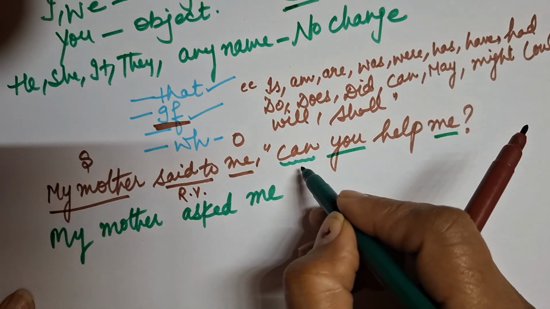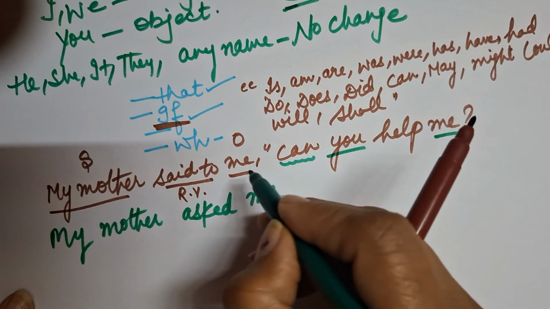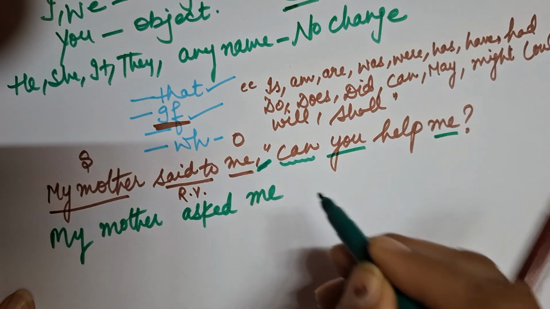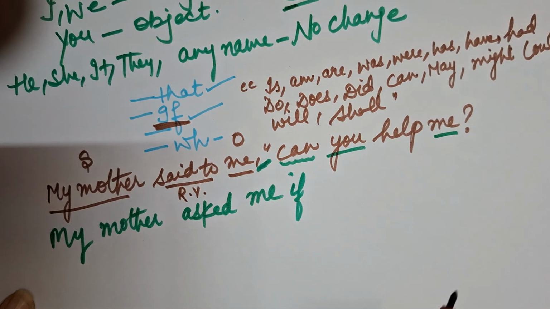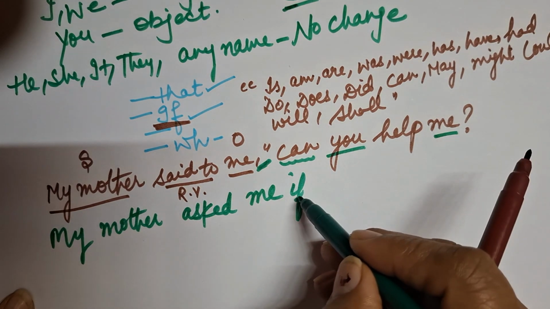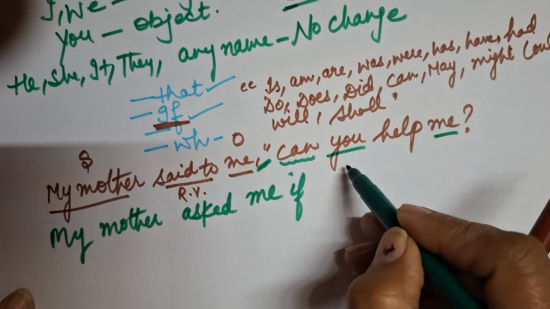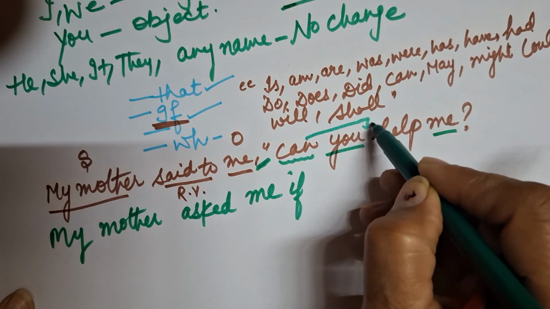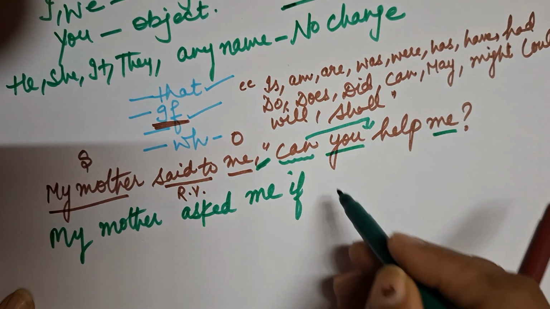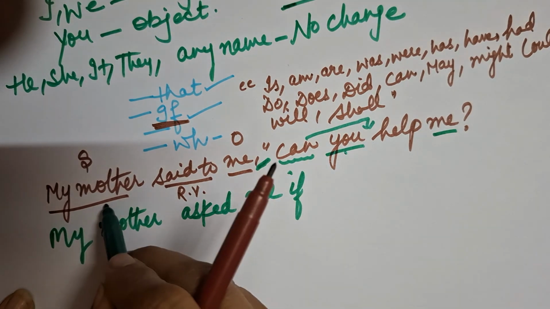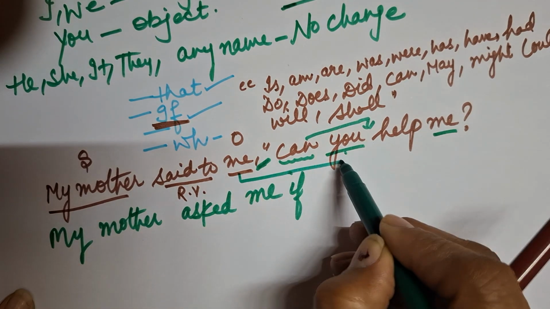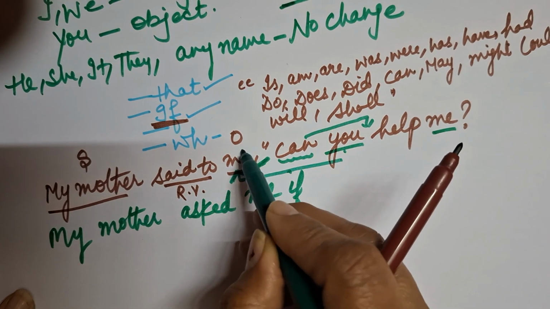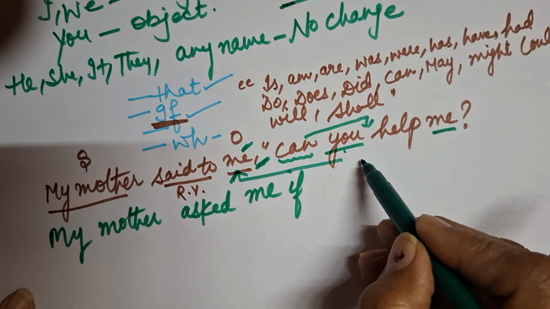Now my sentence is starting with can. So if this helping verb is there, can, I will replace these commas with if. And if I'm using if, now it is becoming a simple sentence. I will place this can after the word you. And you changes according to the object. What is my object there? Me.